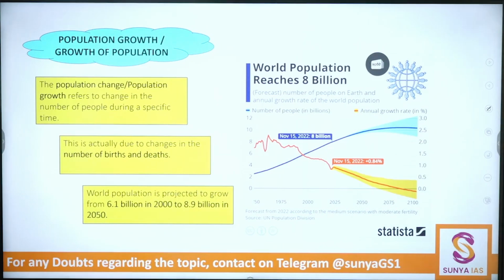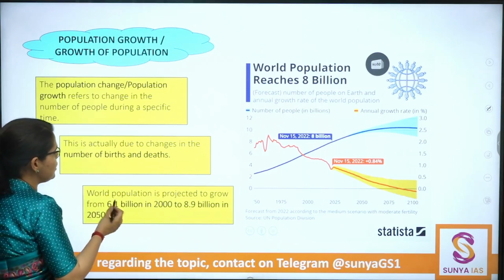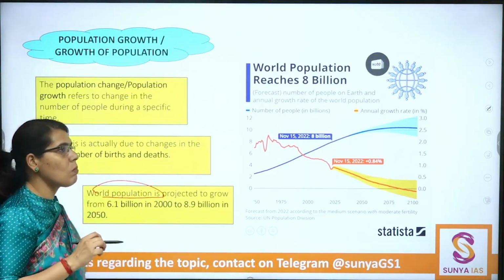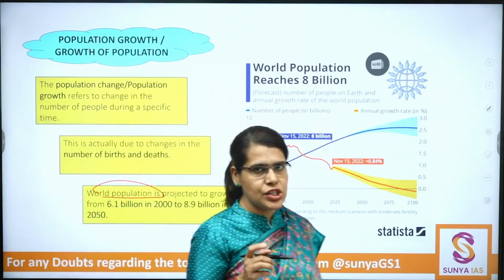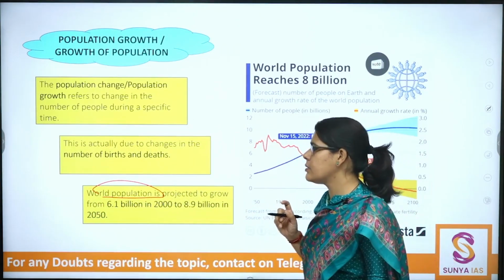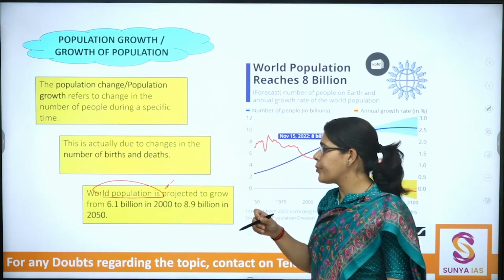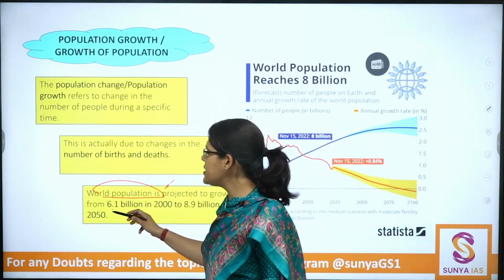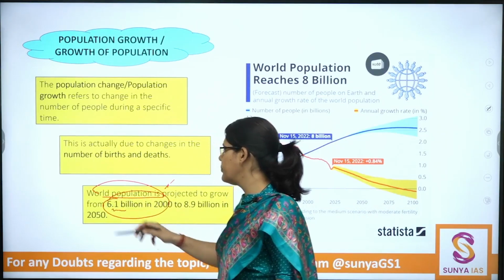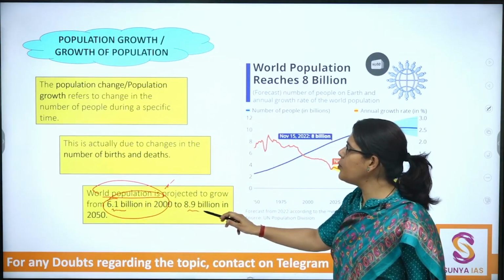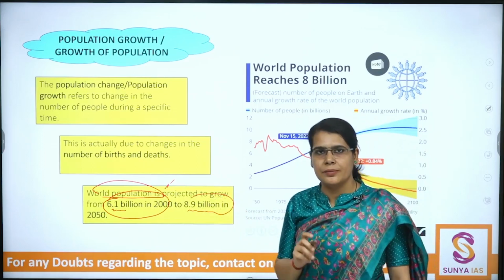per se. Okay. Now when we are talking about the world population, so world population was projected to grow. So it was around 6 billion in 2000. It was projected to grow to 8.9 billion in 2050.